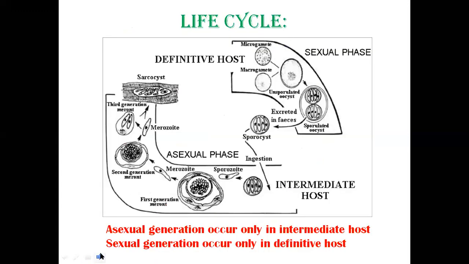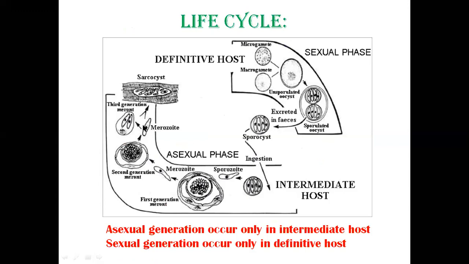This is another diagram of the life cycle. Here I'm repeating: on ingestion of the sporulated oocyst by the intermediate host, there will be formation of first generation schizonts, could be second generation, or even third generation schizonts.